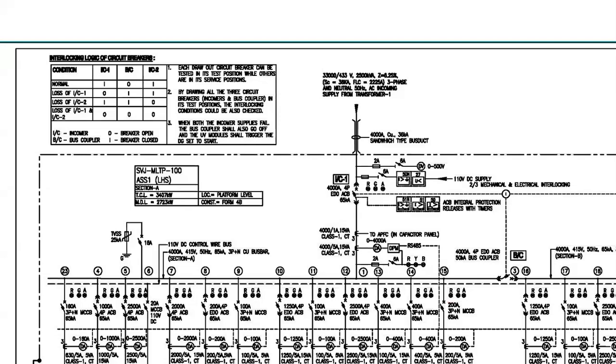In case there is a fire, what will happen? My fire pump will operate immediately. At the same time, my chiller is off, as well as my AHU is off. So what happens here?